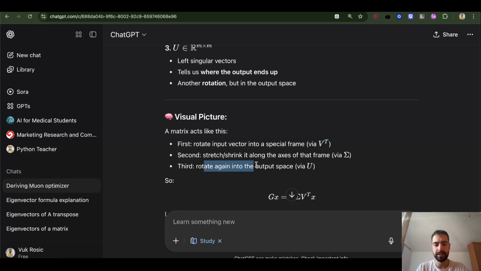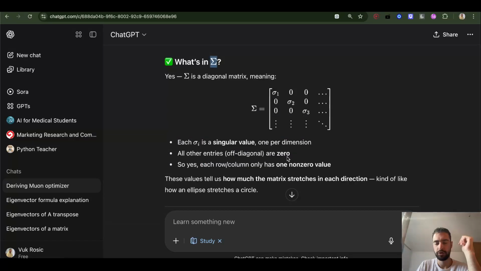And third, rotate again into the output space after it is stretched. So the sigma, the stretching matrix, looks like this. It has all zeros except these sigma values, which are the singular values. Each of these is going to stretch a single dimension.